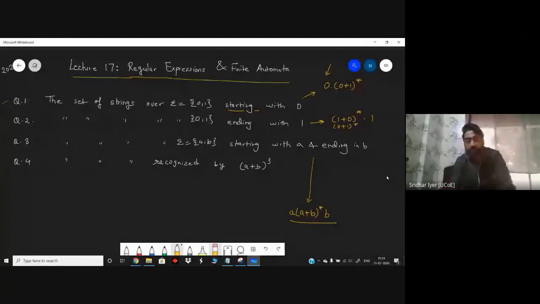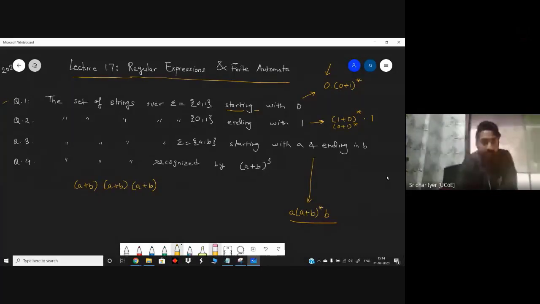What will be the answer for the fourth one? Set of all the strings over the alphabets A and B, recognized by (A plus B) whole cube. So I just want the set of strings over here, which are recognized by (A plus B) whole cube. So it is basically a plus b. Don't think it mathematically. It is not the formula of (a plus b) whole cube. It is either a or b, 3 times, raised to power 3. So it will be (a plus b)(a plus b)(a plus b), something like this. Am I correct? So basically, we want all these set of strings which can be recognized by (a plus b) whole cube.